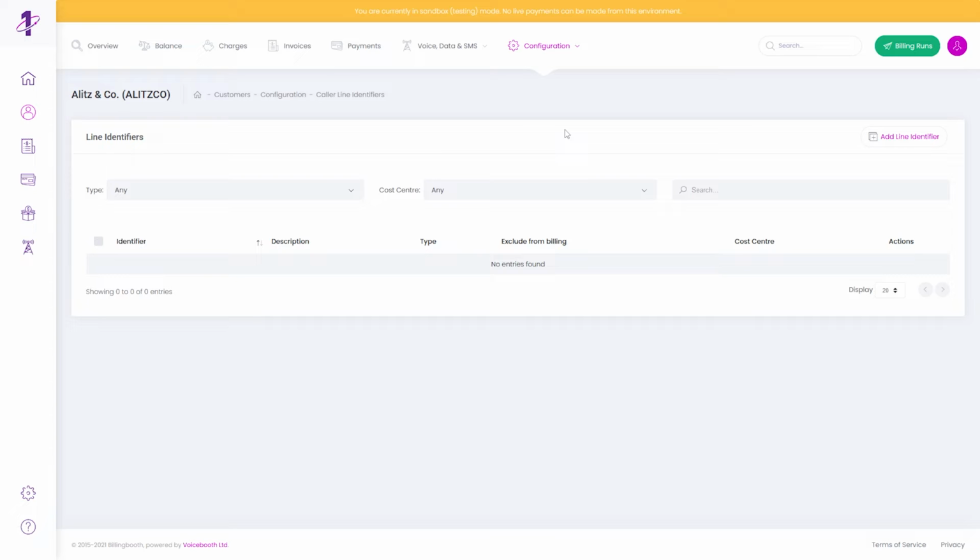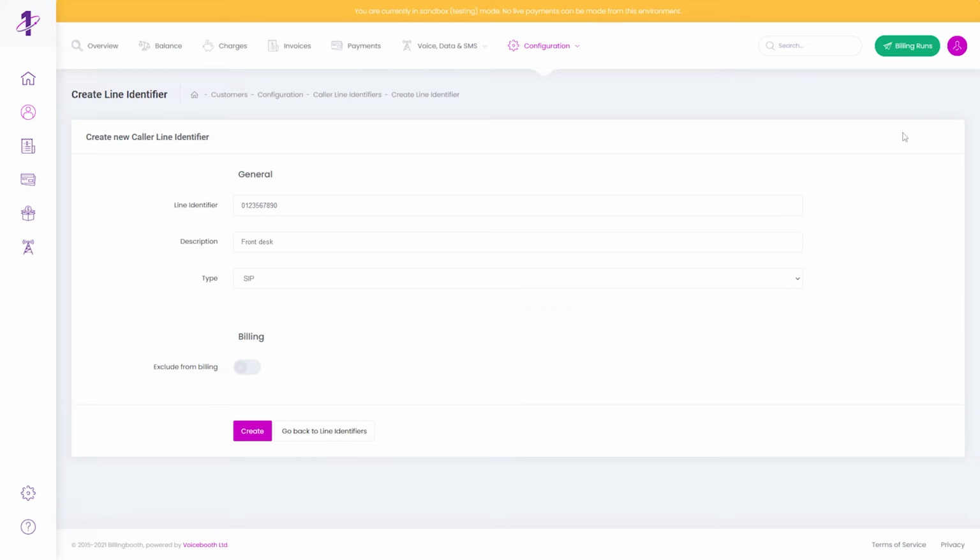To add a CLI to your selected customer, click the Add Line Identifier button at the top right of the CLI's listing screen. The Create New Caller Line Identifier screen is comprised of 4 fields. You have the line identifier itself. Typically this will be a phone number, but it could also be a SIP trunk ID or account number. The key thing is you want the CLI to be the same format as the files it's referred to in. For example, if the CLIs on your CDR files start with +44, you'll also want to ensure your CLI starts with +44.